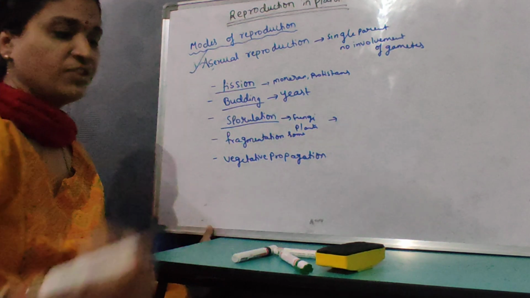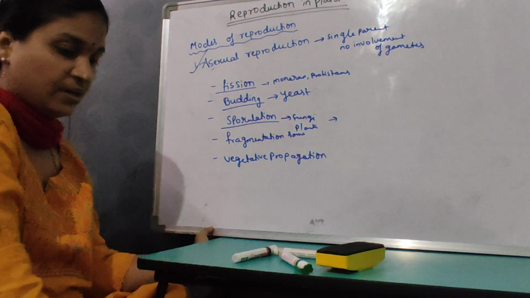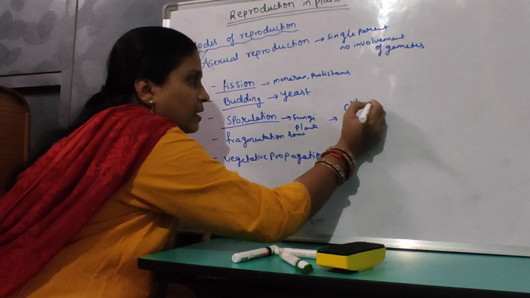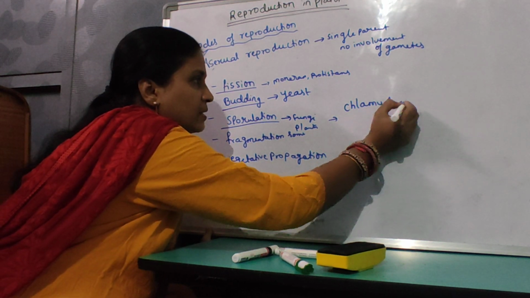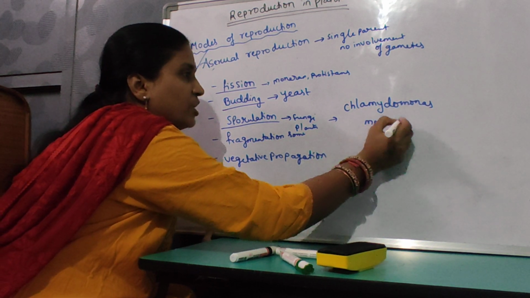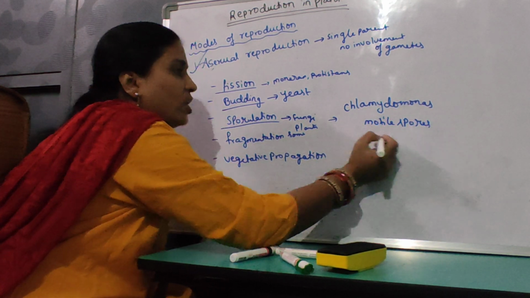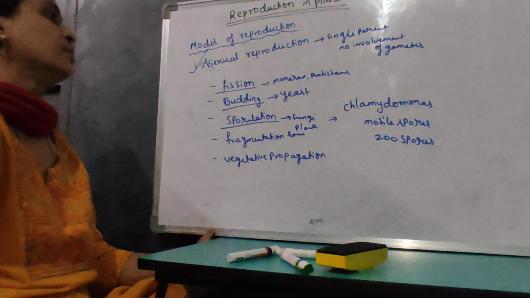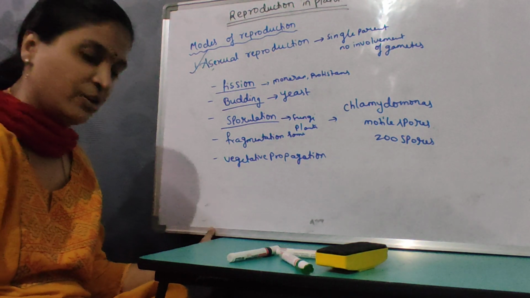For example, in Chlamydomonas, motile spores are produced, which are called zoospores. Zoospores are responsible for the reproduction.